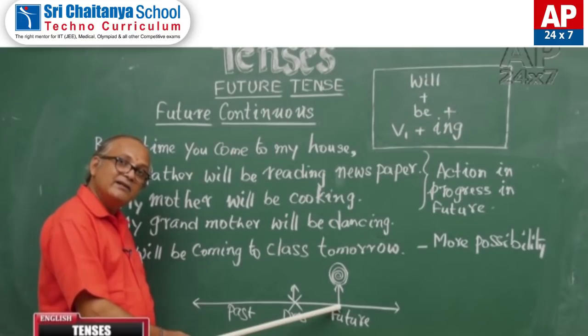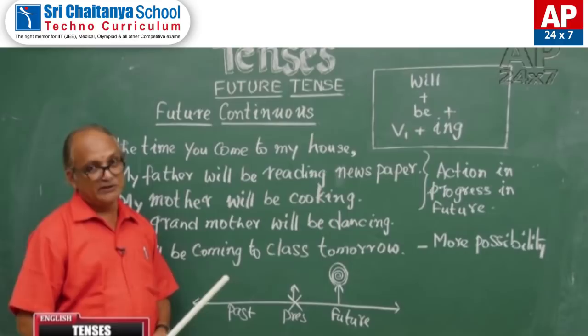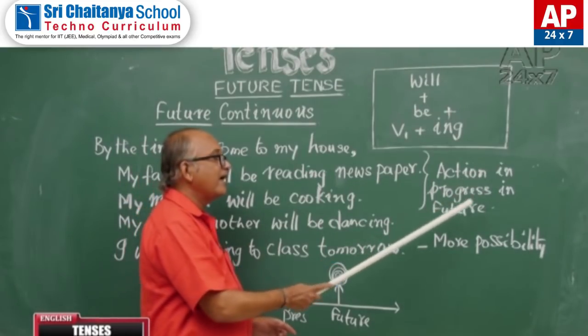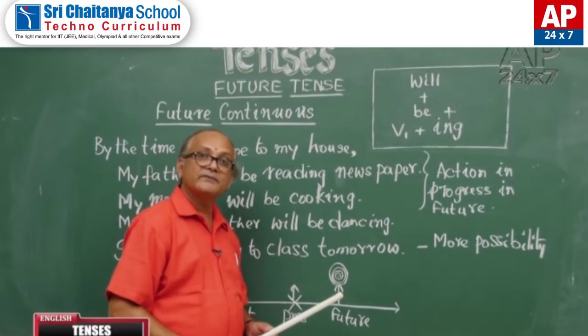That is the most common use of future continuous tense. Action which is in progress at a point of time in future.